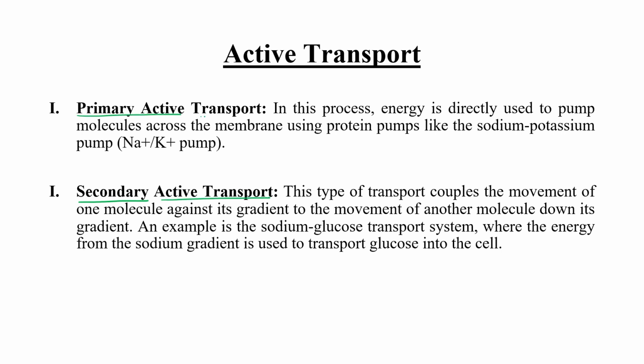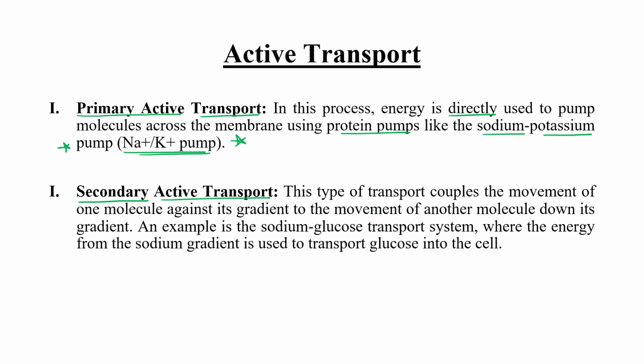In primary active transport, energy is directly used to pump molecules across the membrane using a pump, like the very famous example, the sodium potassium pump. This example comes under the primary active transport category.